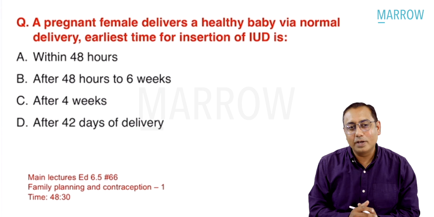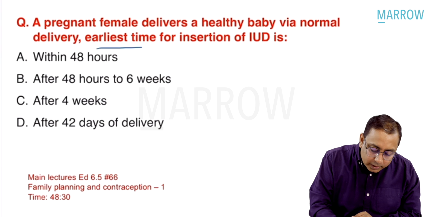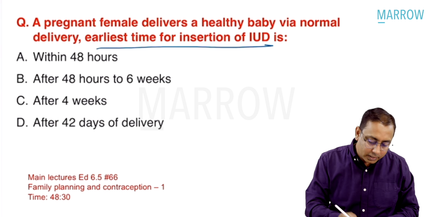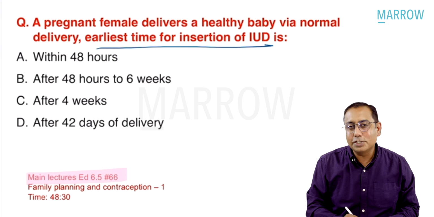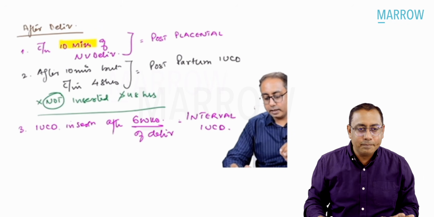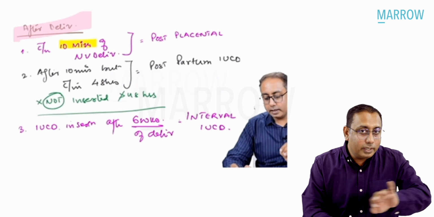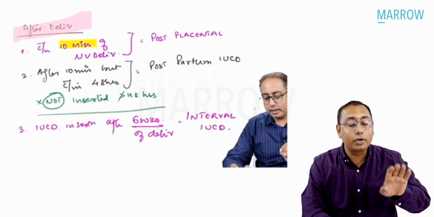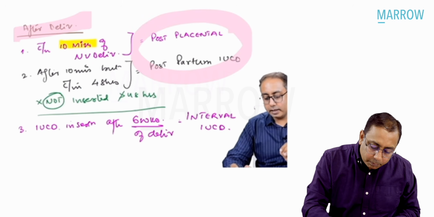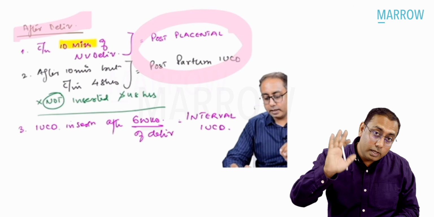So moving over to the next one: a pregnant female delivers a healthy baby via normal delivery. What is the earliest time for insertion of an IUD after normal vaginal delivery? This question has been discussed in edition 6.5, video number 66. Direct MCQs have been taken in the NEET exam this time. So after delivery, when do we insert an IUD? Insertion of an IUD can be done within 10 minutes post-placental or within 48 hours postpartum. After 48 hours, we do not do it. So either we do post-placental or postpartum. After 48 hours, we insert only after 6 weeks.